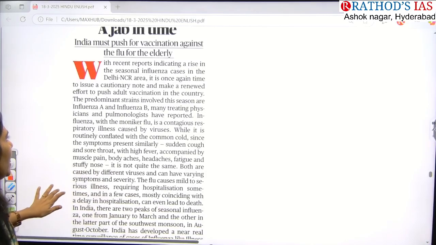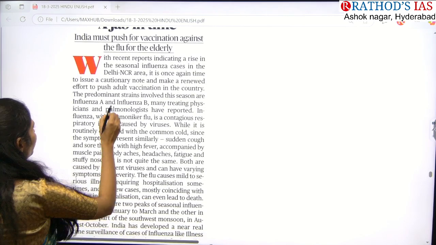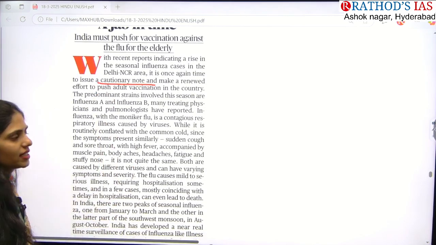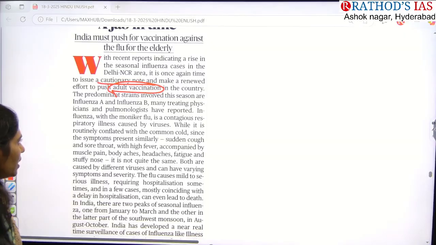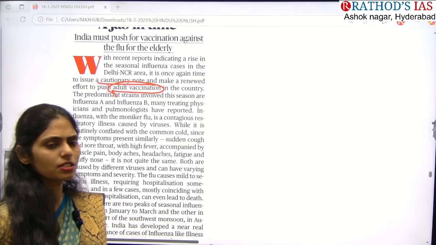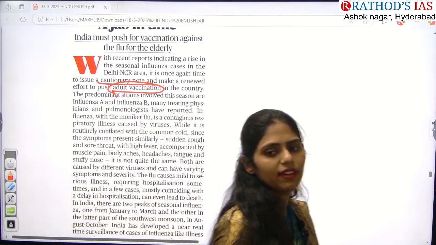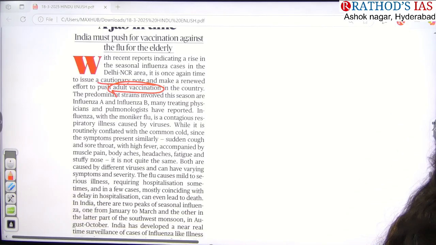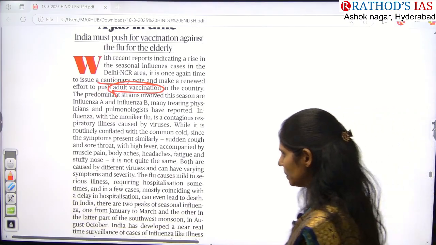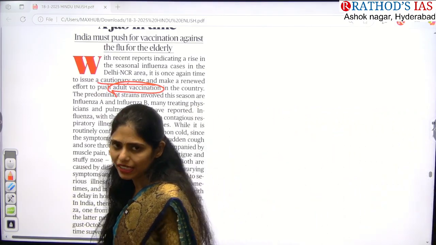So this article is saying that we have to improve vaccination, especially we have to push adult vaccination in the country, because it is contagious, which means it will spread very fast. If it is rapidly spreading, it may cause one more pandemic. So we can stop this by giving vaccines.